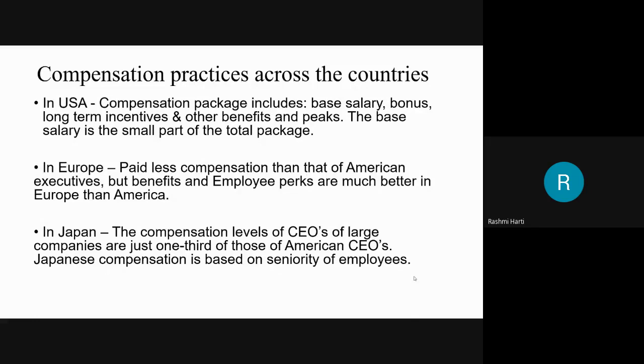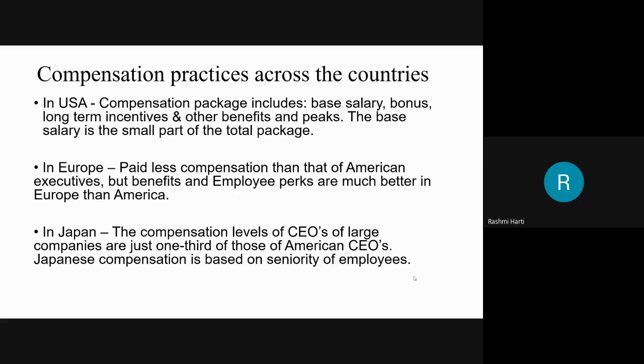Okay, so these Japanese respect the seniority of the employees more. So Japanese compensation is entirely based on the seniority of the employees. So if you could see here, my dear students, in America it is based on performance. In Europe it is again based on performance as well as taxes. In Japan it is entirely based on the seniority of the employees. Your compensation level is based on seniority in the company.